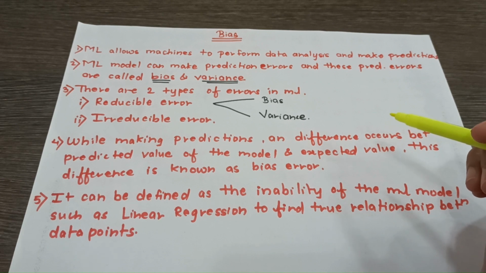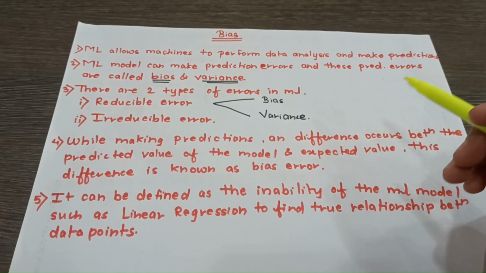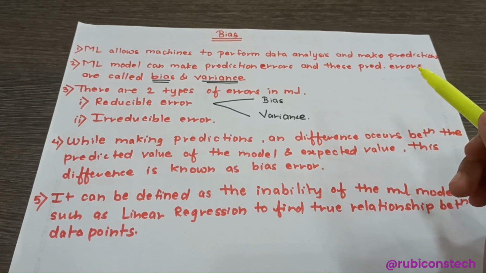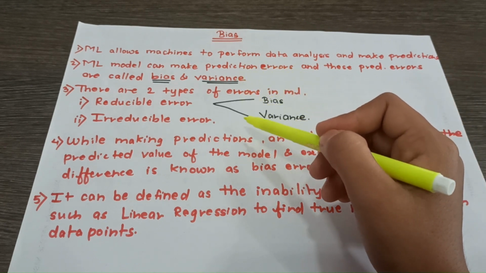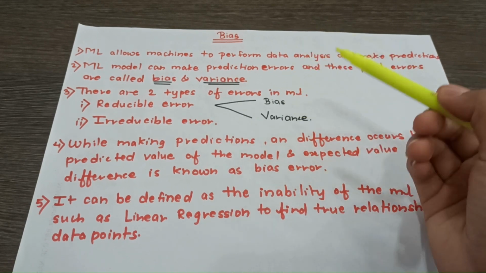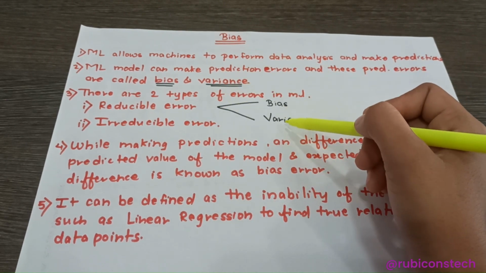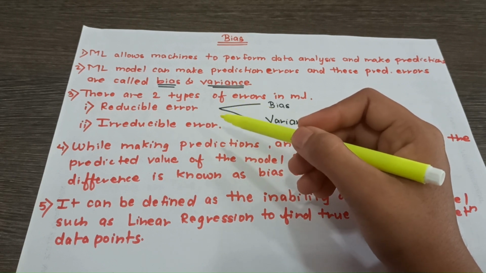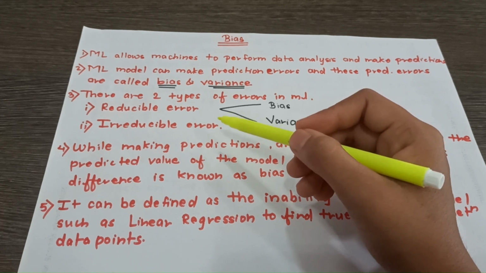So error is nothing but the measure of how accurately an algorithm can make the predictions for previously unknown data set, or we can say the testing data set. So majorly there are two types of errors in machine learning. First one is the reducible error, second is the irreducible errors. So reducible errors can be reduced in order to improve the accuracy of the model, and reducible errors are classified as bias and variance. So what is irreducible errors? Irreducible errors will always remain in the model. The cause of these errors is unknown and they can't be reduced.